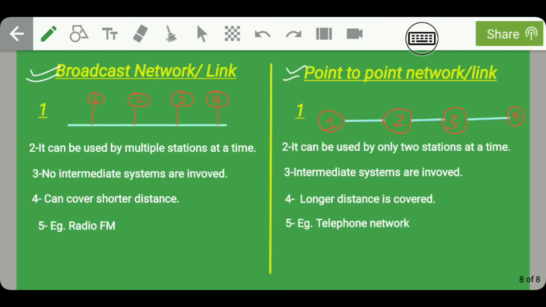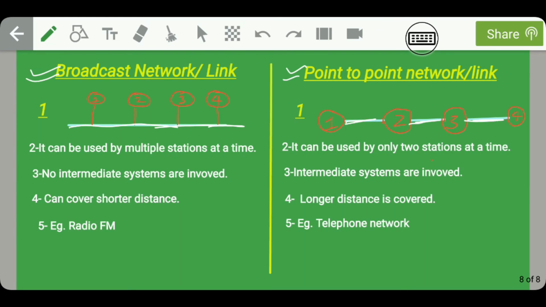So from here we can clearly see that in a broadcast network, all systems are connected to the same channel. Here we are having only one link to connect all the 4 systems, whereas in case of point-to-point network, to connect 4 systems we are using 3 point-to-point links.